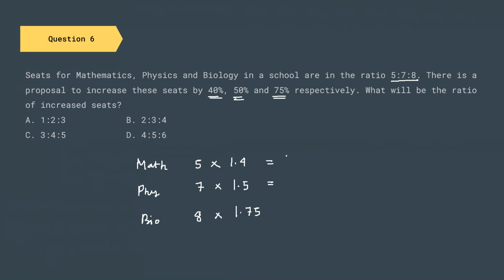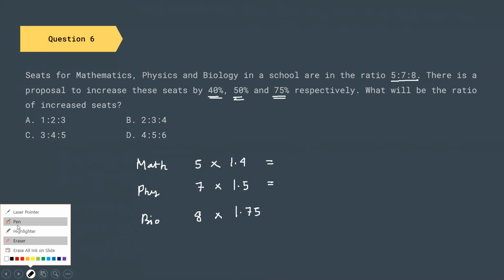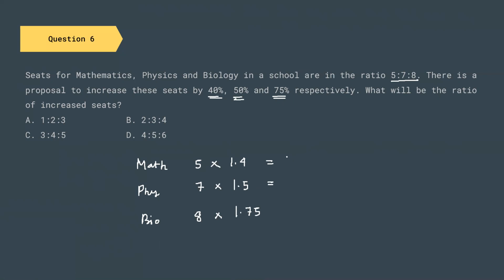1.5 into 1.4 gives us 14 seats. These are our new seats. Sorry, this is not 14. This is actually 7. 5 into 1.4 gives us 7. And 7 into 1.5 gives us 10.5, and 8 into 1.75 gives us 14. Now we have to find out the ratio of the increased seats. So the ratio of the increased seats will be 7 is to 10.5 is to 14. And we can see that none of the options matches with the answer that we got.